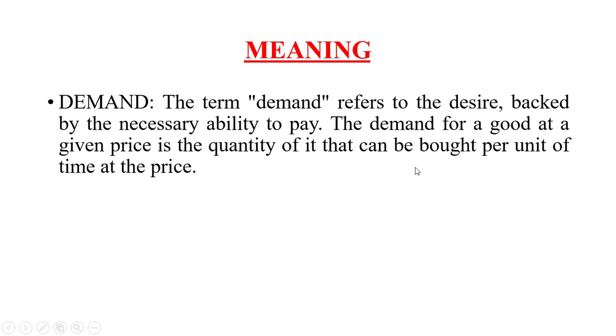The demand for a good at a given price is the quantity of it that can be bought per unit of time at a particular price. Whenever you desire to buy something or some goods, you need to have the ability to pay. That means you have to have the money to pay for it, then only is it termed as demand.